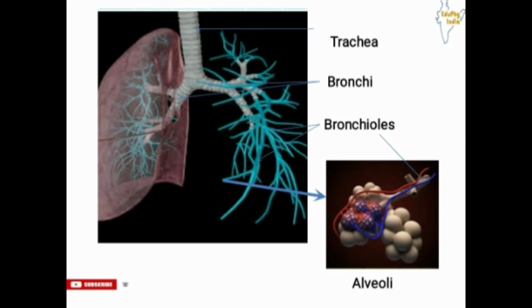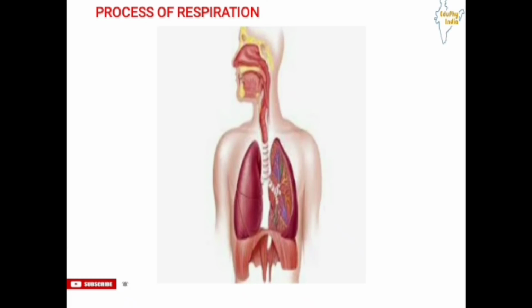We have seen different parts of the human respiratory system like trachea, bronchi, bronchioles, and alveoli, but they are interconnected with each other. Now let us see how they are interconnected. So the trachea gets divided into multiple bronchi, and then subsequently these bronchi get divided into multiple bronchioles, and finally these bronchioles terminate in the structure called alveoli. Now, the process of respiration that occurs in our body.